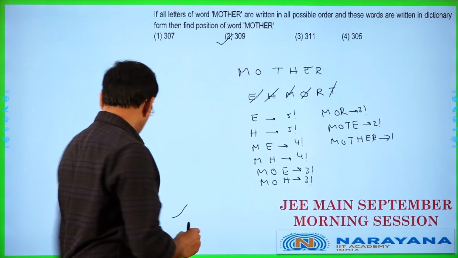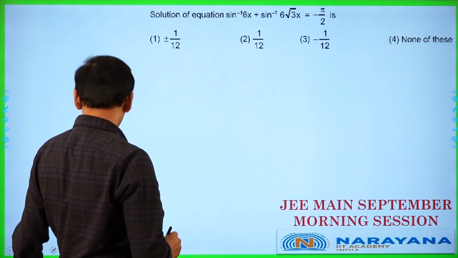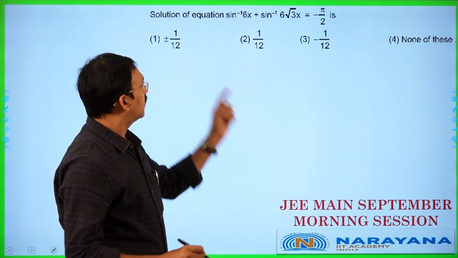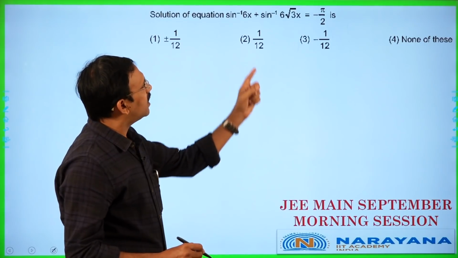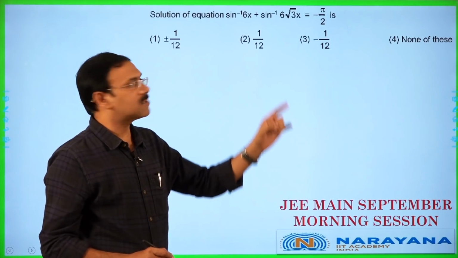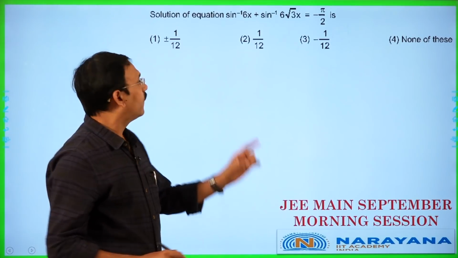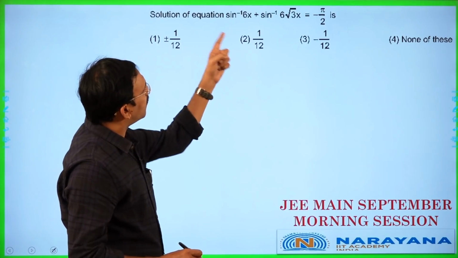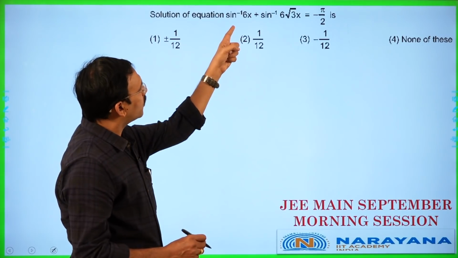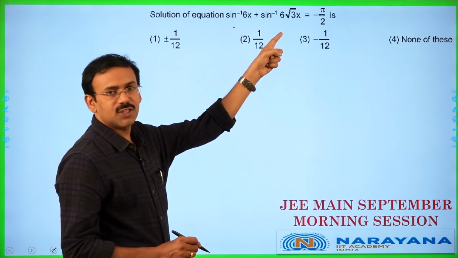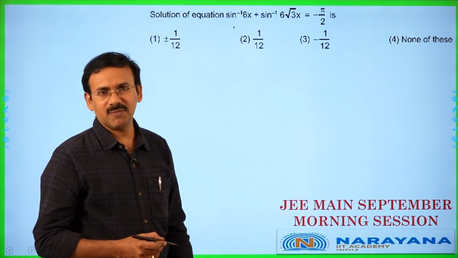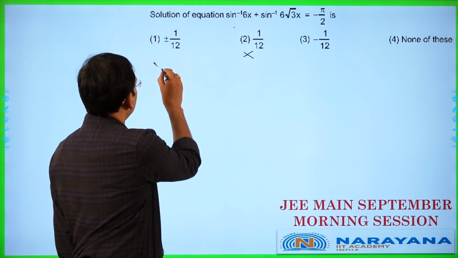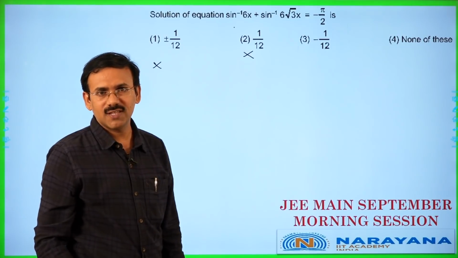Right? Let us go to the next question. Yes, this question, solution of the equation sin inverse 6x plus sin inverse 6 root 3x is minus pi by 2 is the question given. We need to find x, right? It's very clear that if x is a positive quantity, the output is positive, 0 to pi by 2, we cannot get minus pi by 2. So definitely second option is not the answer. And first option is also not the answer because 1 by 12 is there.